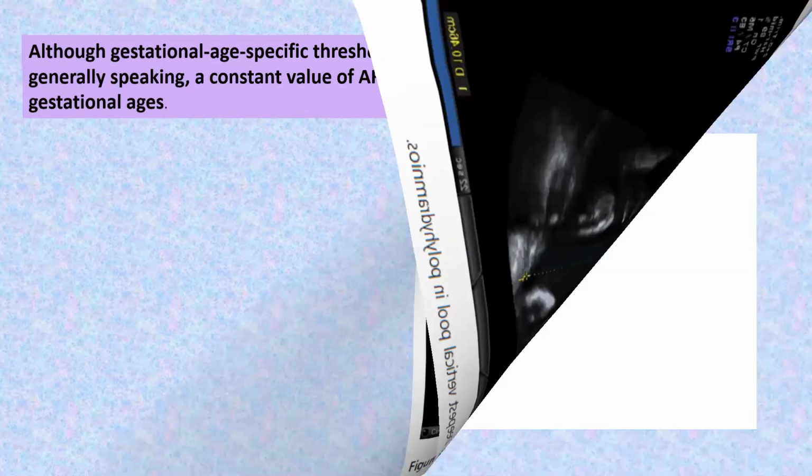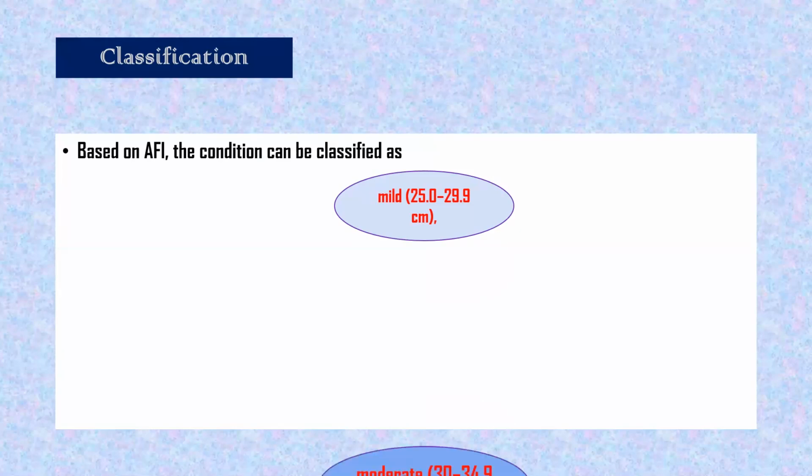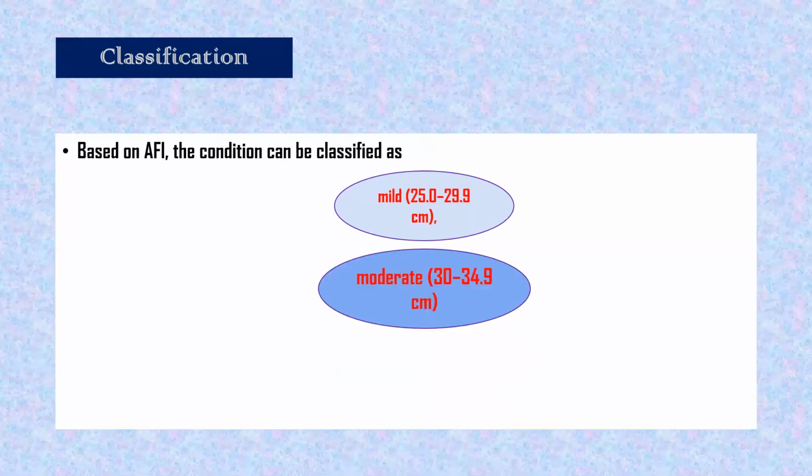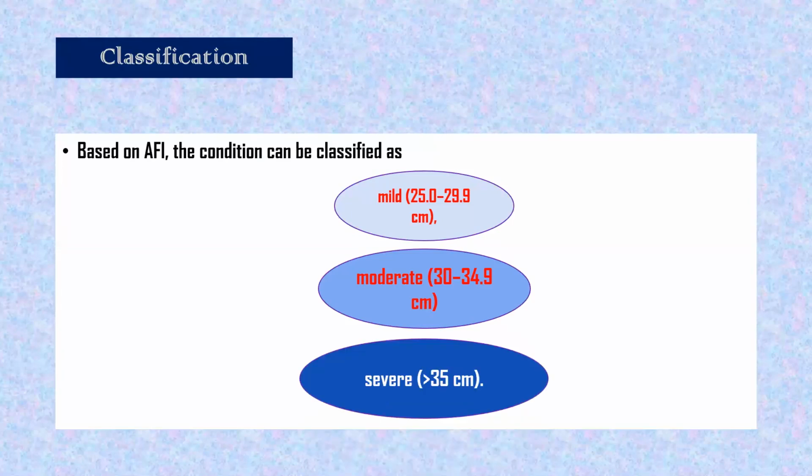So these are the definitions we have seen. Now classification, because we found what polyhydramnios is. Now we have to classify based on condition: mild is 25 to 29.9, moderate is 30 to 34.9, and severe is more than 35. Just remember what we say in obesity, where 40 and above is morbid. Just like that, this is 25 to 29.9, 30 to 34.9, and more than 35: mild, moderate, and severe.